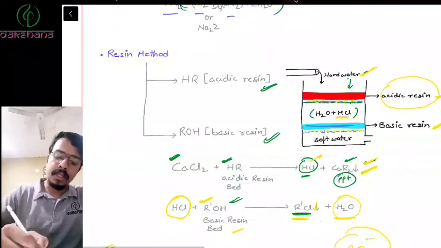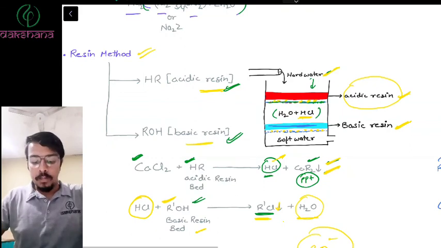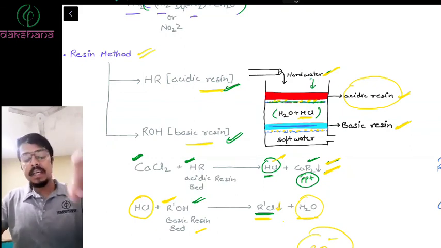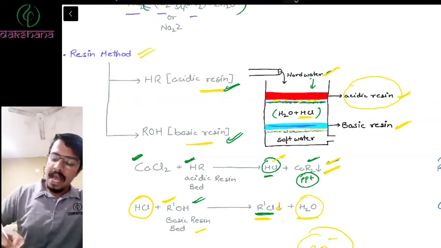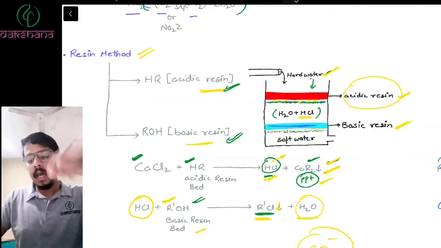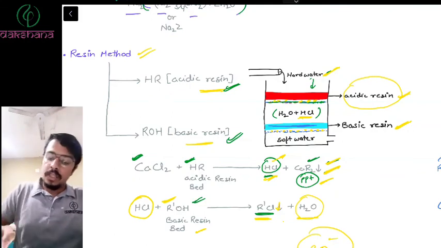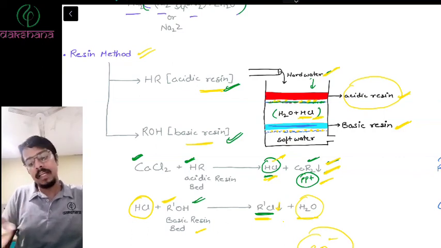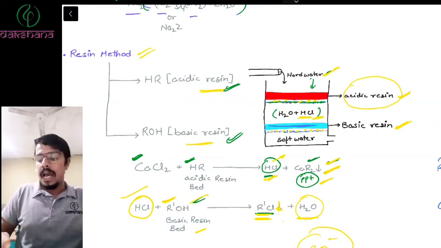Then you have the resin method, where you're using HR, acidic resin, and basic resin. Now, what does acidic resin do? Acidic resin reacts with the salt of calcium and forms acid and the precipitate. The precipitate is stopped in the filter, and the acid with the H2O is filtered out. Now this solution becomes acidic, so we react it with the base, and the base, when it reacts with acid, gives you a salt of RCl and clear water.